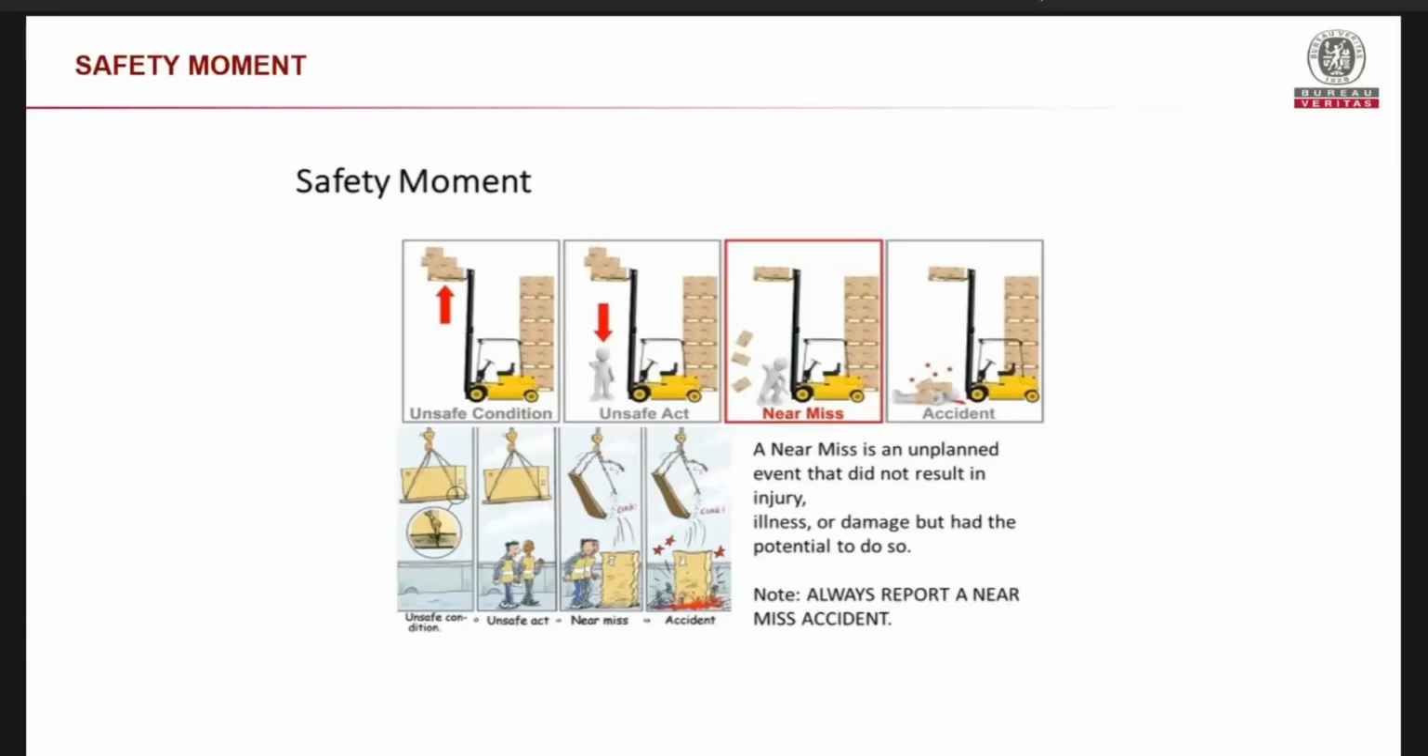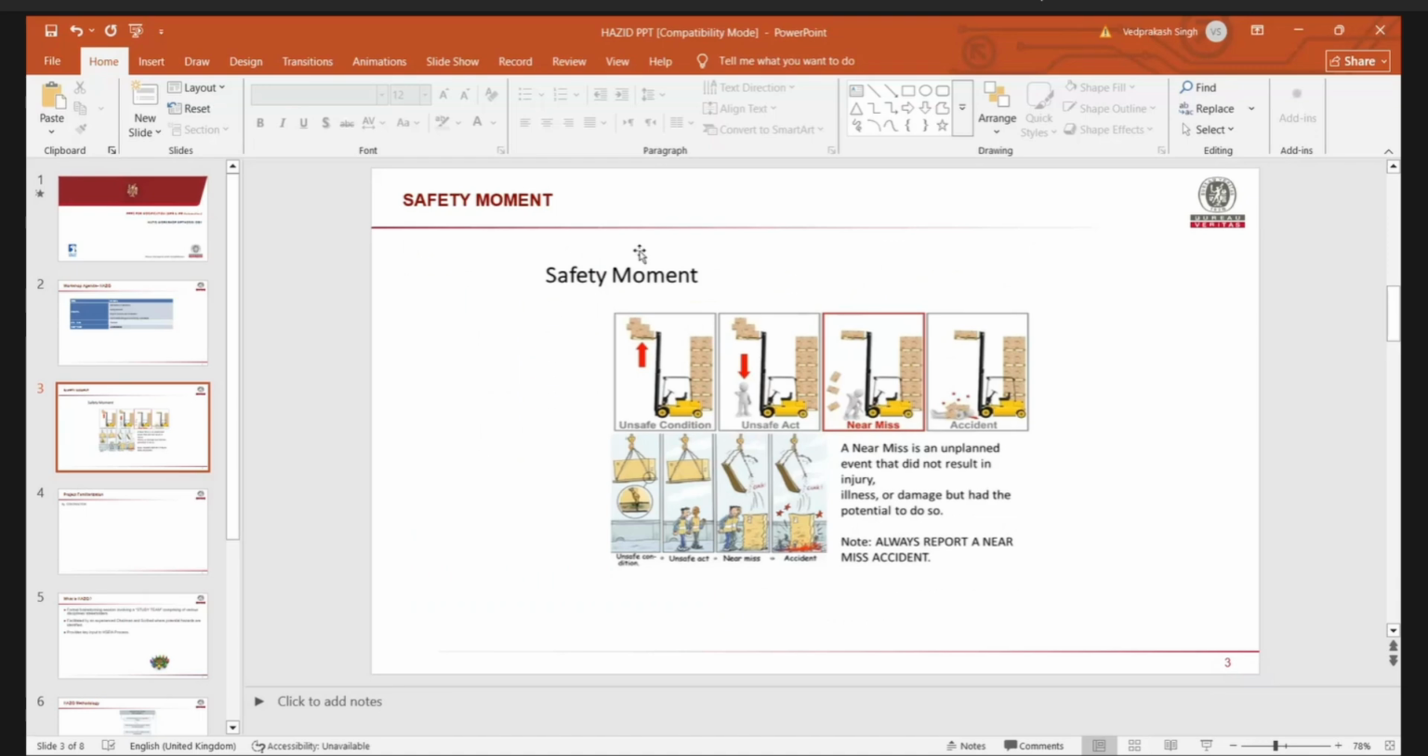In the hierarchy of accident, the two important factors are unsafe condition, which is called substandard condition, and then unsafe act, or you can say substandard act. If both are there, then this can contribute to near misses, on the right side.